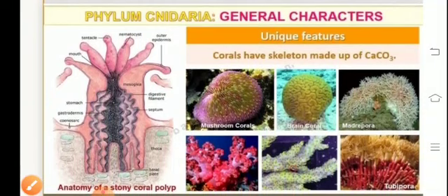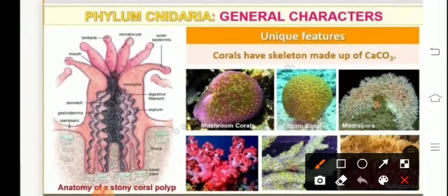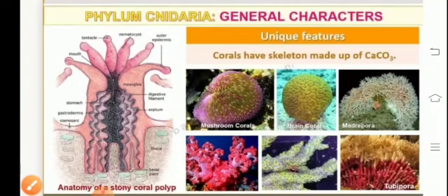The unique features again include the corals. They've got the skeleton which is made up of calcium carbonate. Coral colonies grow extensively in size to form extensive masses of coral reefs, which form stable marine ecosystem. The famous Great Barrier Reef is found in northeast coast of Australia. Sea anemone forms association with mollusca harboring hermit crab. This type of association is called commensalism or mutualism even.